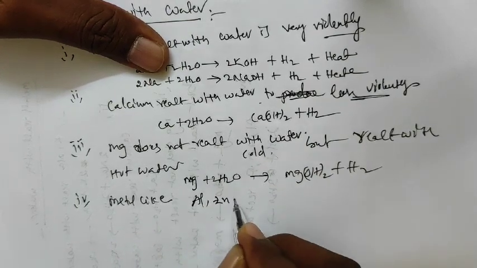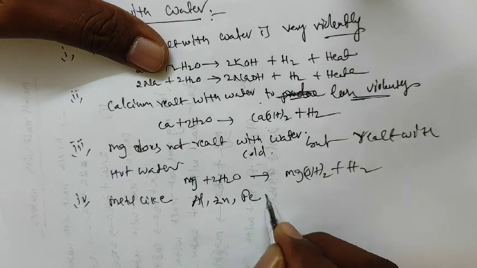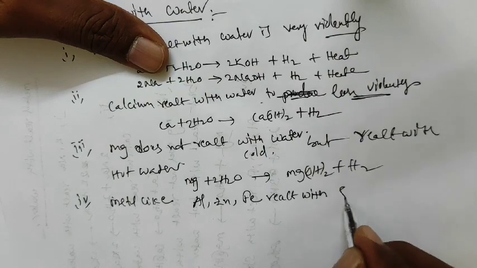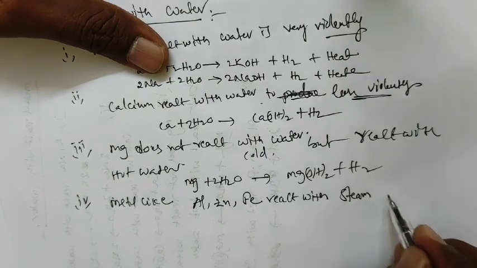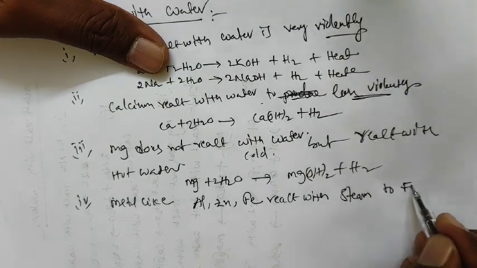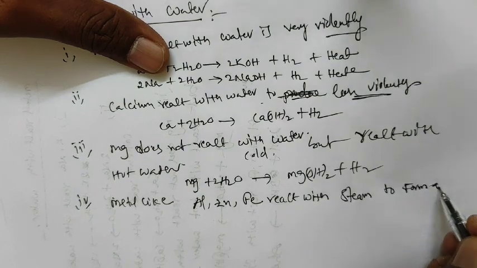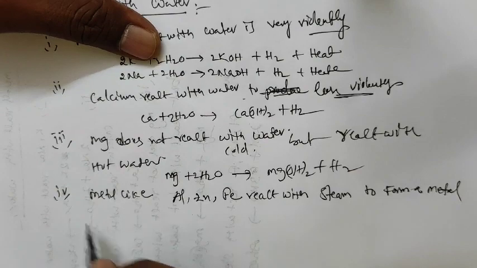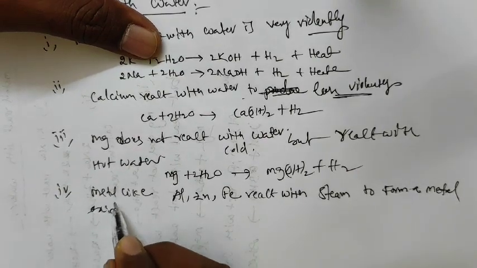Next, metals like aluminum, Zn and Fe react with steam to form a metal oxide.